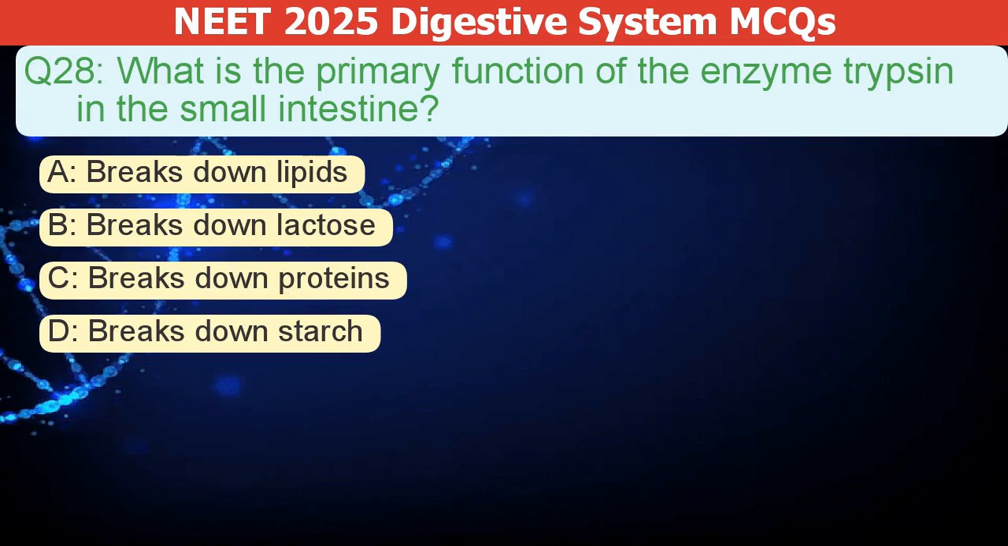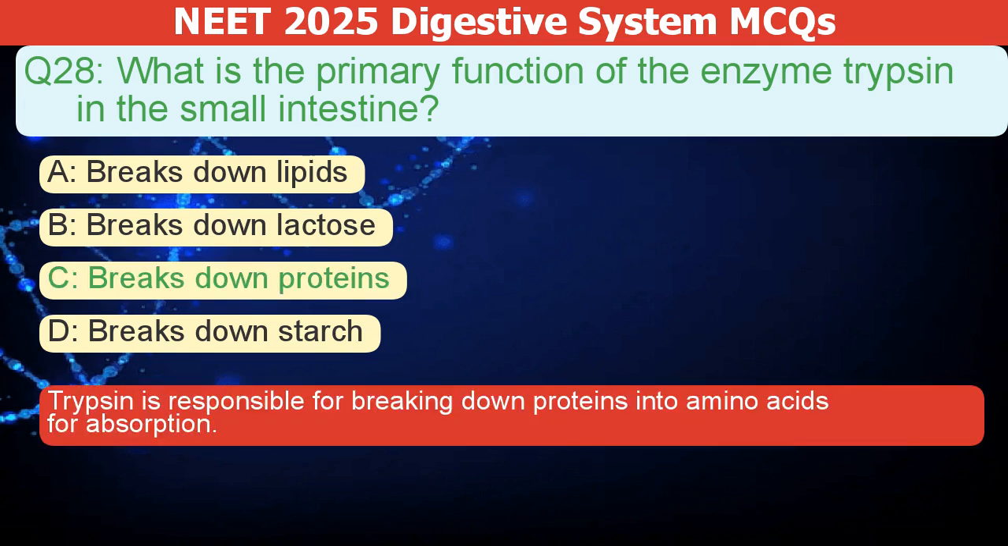What is the primary function of the enzyme trypsin in the small intestine? A. Breaks down lipids. B. Breaks down lactose. C. Breaks down proteins. D. Breaks down starch. The correct answer is C. Trypsin breaks down proteins into amino acids for absorption.